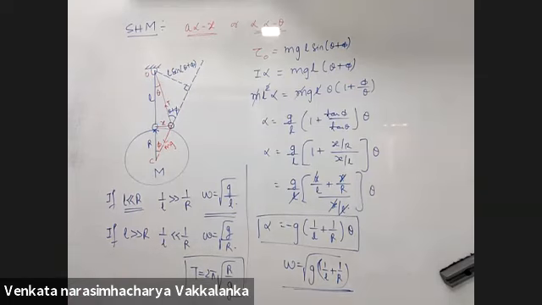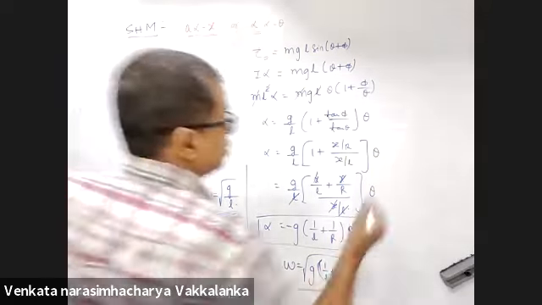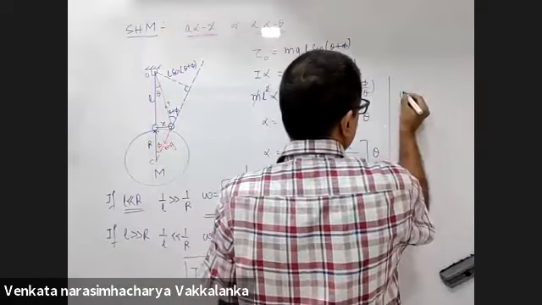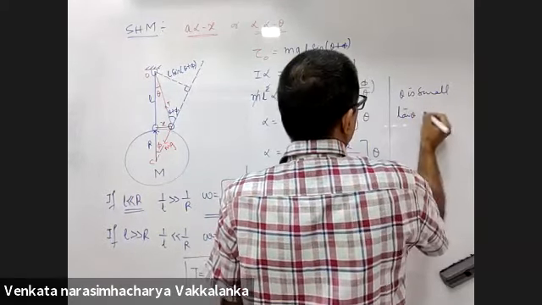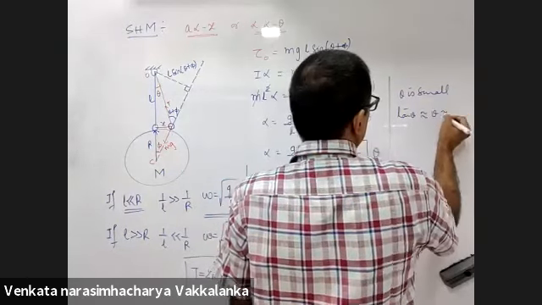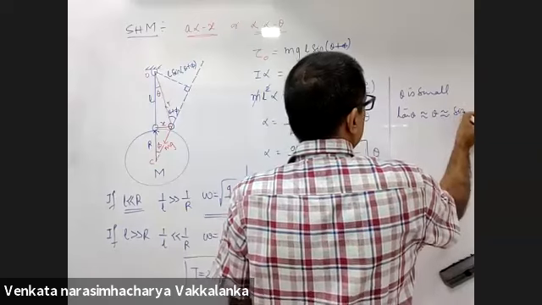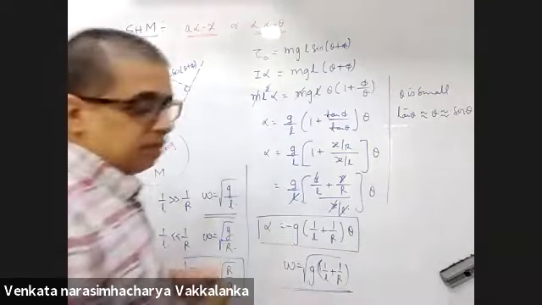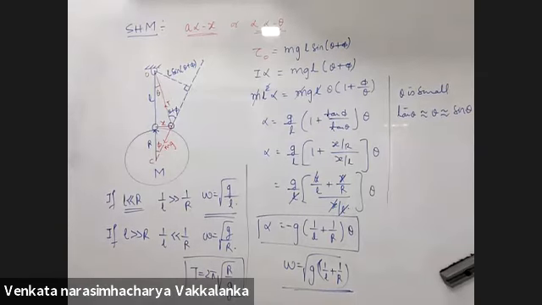Your job becomes easy. No, sir, I'm asking how did you write phi as tan phi? Phi is very small. So phi is small. This is a standard approximation. If theta is small, tan theta is approximately equal to theta, approximately equal to sin theta. In limits, they teach you this: as theta tends to 0, sin theta is theta, tan theta is theta.